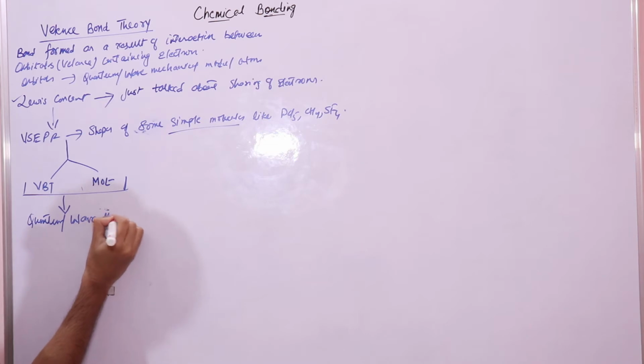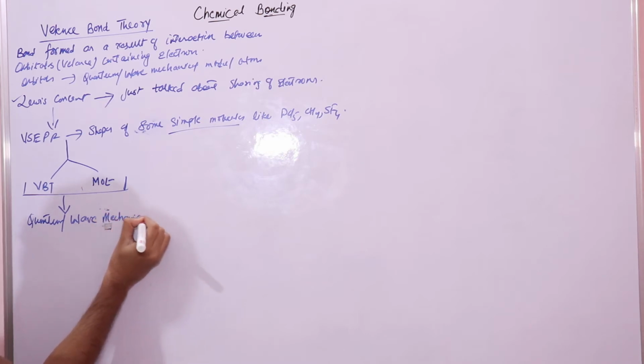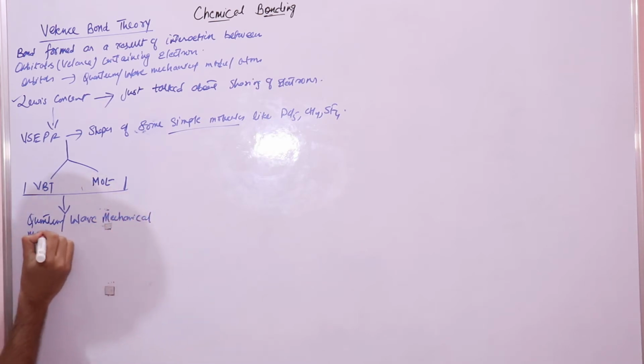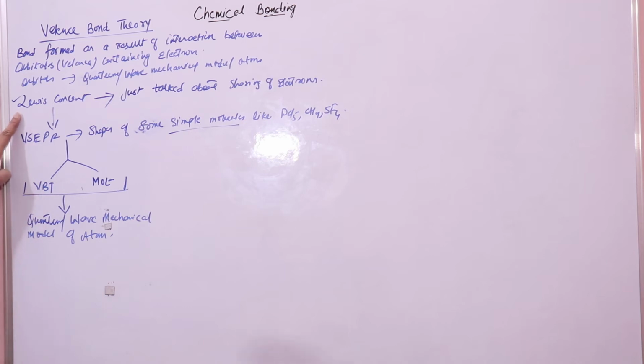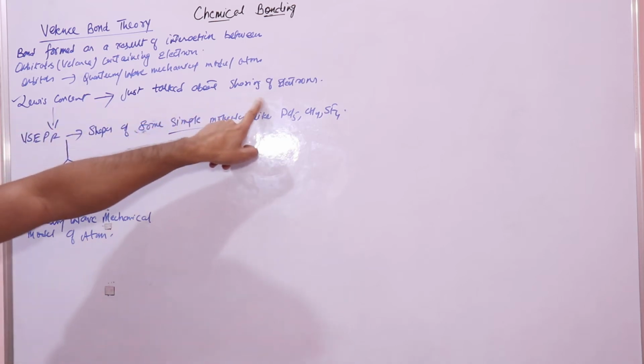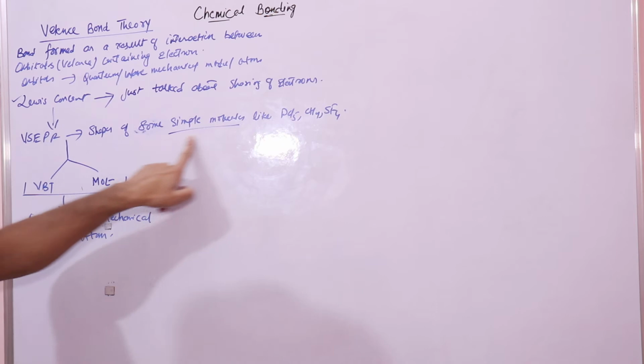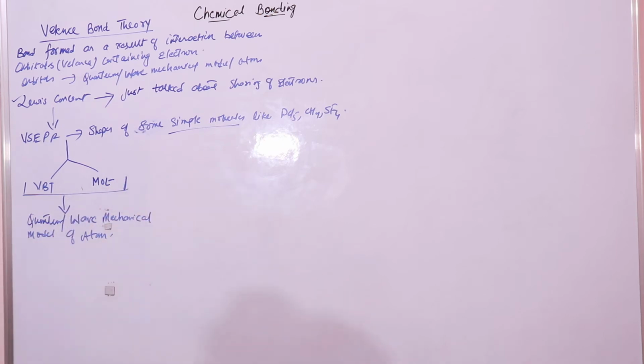So the Lewis concept talked about just sharing of electrons. VSEPR just talked about shapes of some simple molecules.